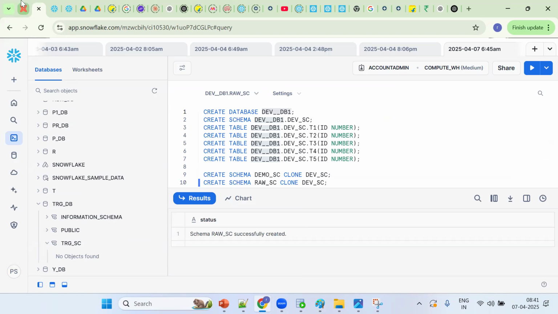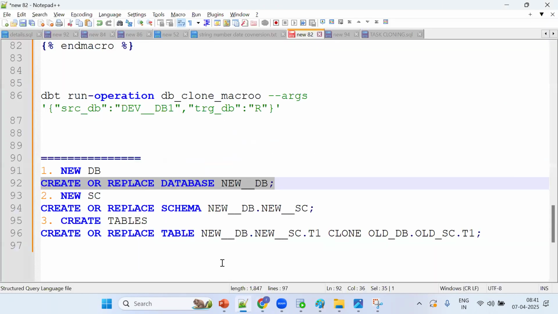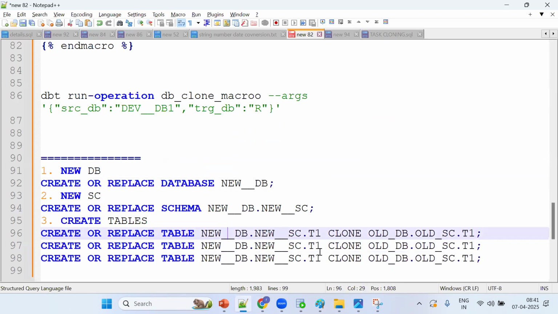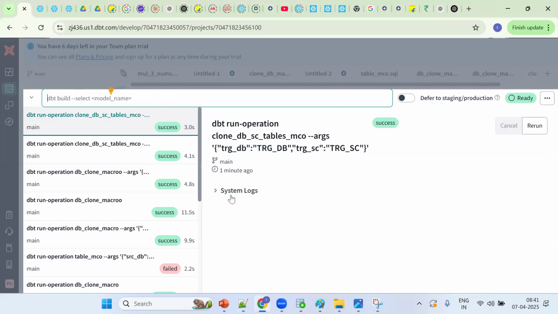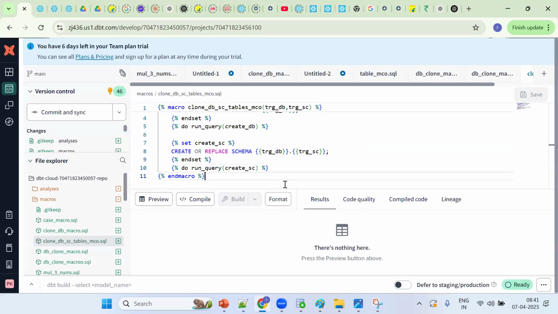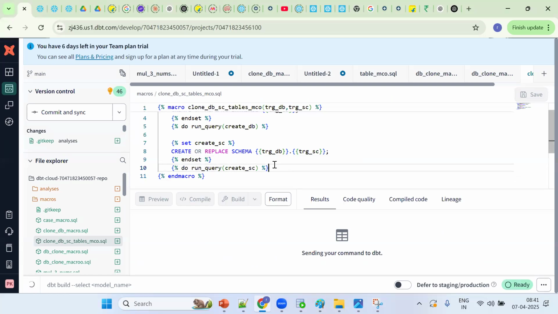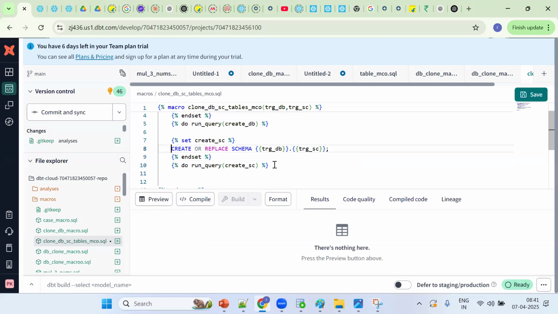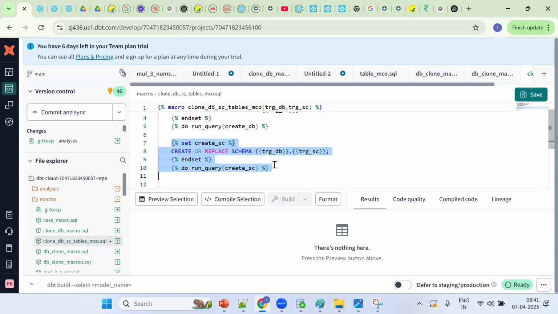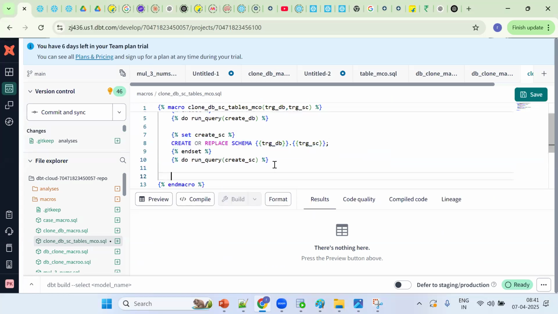Okay, now what's the last task? Three tables. So how many tables? Three tables I want to create: T1, T2, T3. Okay, now copy the same thing. Control C. Now go back here. What is the next step? Next task, create tables. Control V.